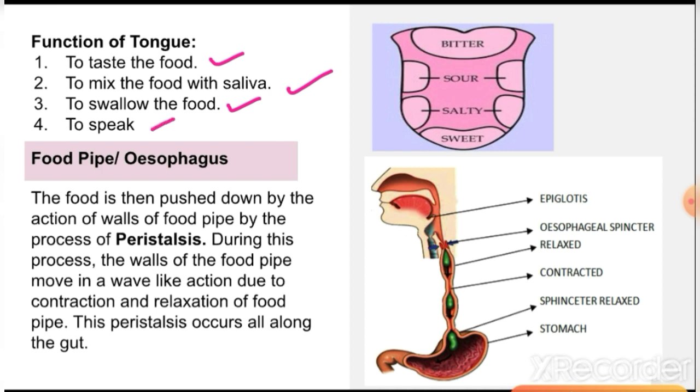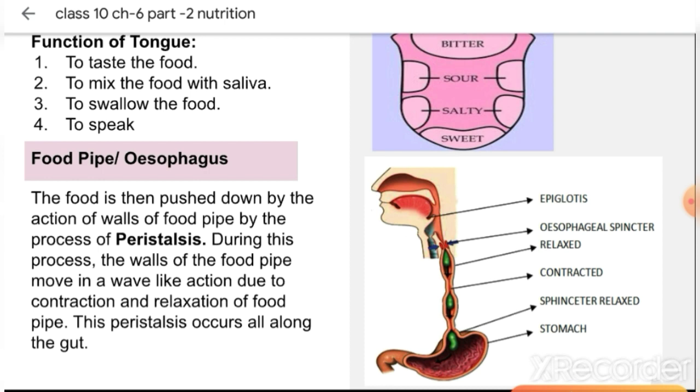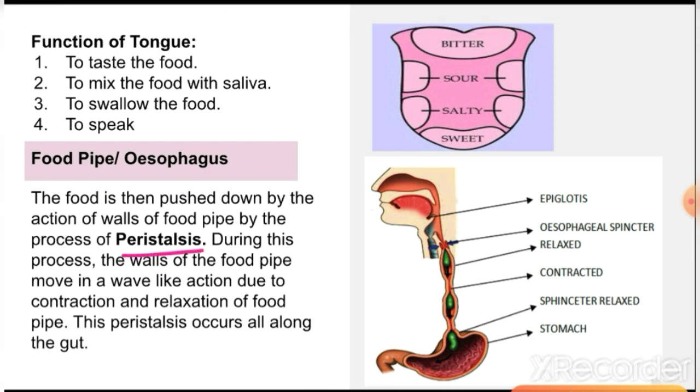Now next, after the mouth, the food enters into the food pipe, which is also known as the esophagus. So what happens in the esophagus? The food is not simply pushed down into the stomach. This esophagus is made up of muscles. So how are these muscles able to push down the food? The food is pushed down with the help of a process called peristalsis.